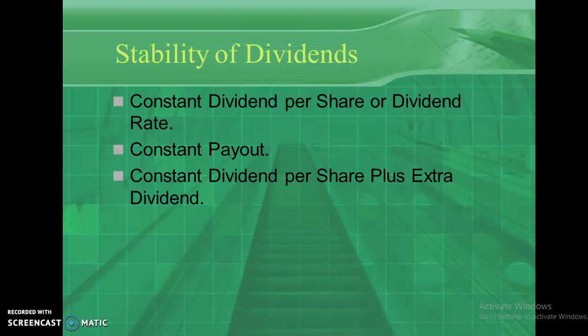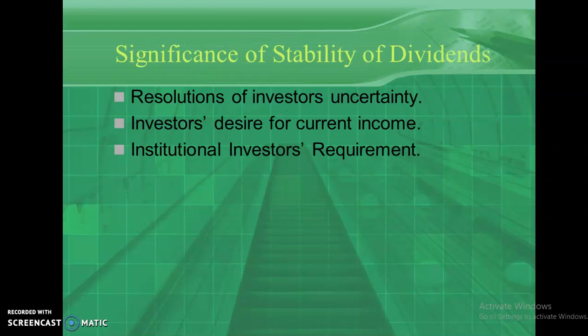And the third policy is known as constant dividend per share plus extra dividend. Every year, the company will pay a certain dividend per share amount to the shareholders. At the same time, a certain amount as extra dividend will be given to the shareholders along with that. That is also known as a policy. So three types of policies are adopted by the company: constant dividend per share, constant dividend payout, and constant dividend per share plus extra dividend.